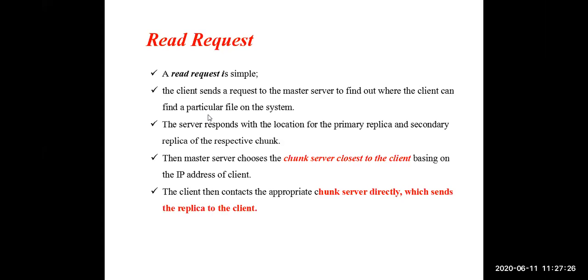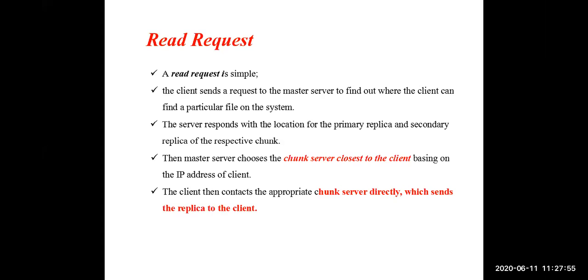Is it clear, guys? Briefly, the steps here are: the client gives a request to the master server, I want to read my file. Then the master server provides information about where those chunks are stored, in which servers. While providing the information about the chunks, it will also provide the information about the nearest chunk server: this chunk server is nearer to you, you can happily approach this chunk server.